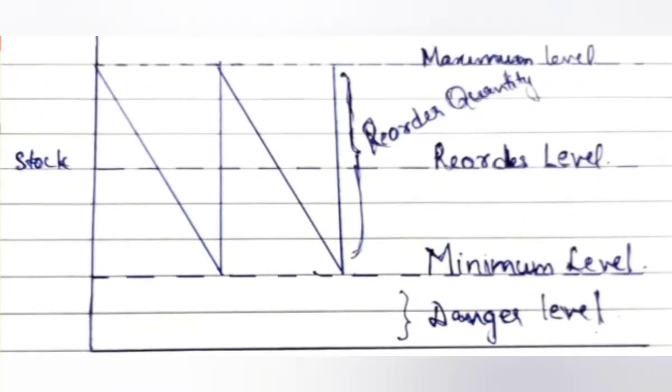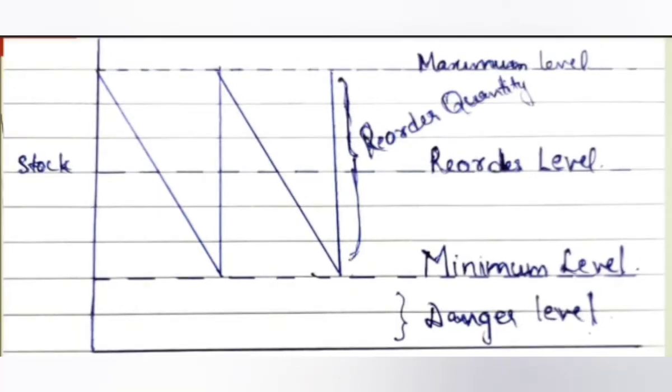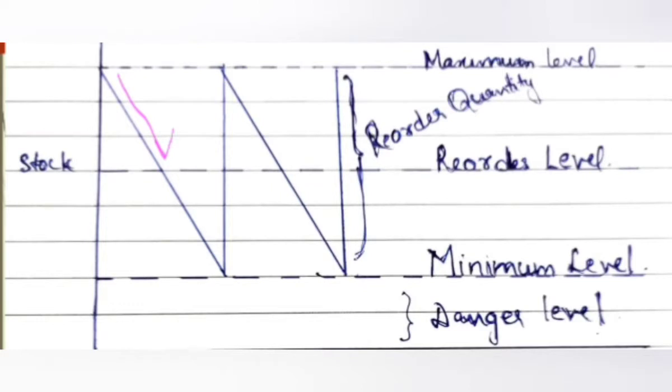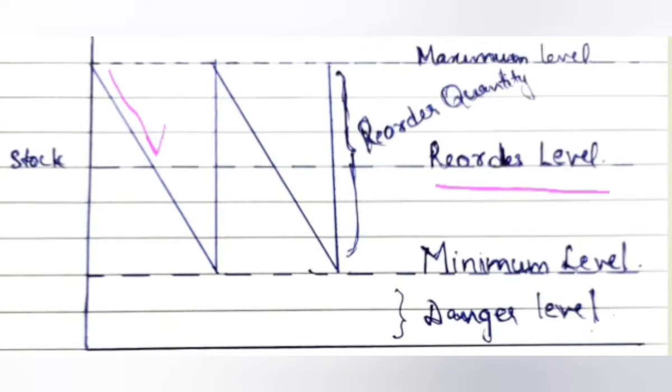In this diagram we can see the various levels of stocks. Materials will be kept in the warehouse, right? So we send the materials from the warehouse to the manufacturing process. It's consumed, so when inventory is taken from the warehouse, it starts reducing till it reaches the reorder level. And when it reaches the reorder level, we place a fresh order with the suppliers.